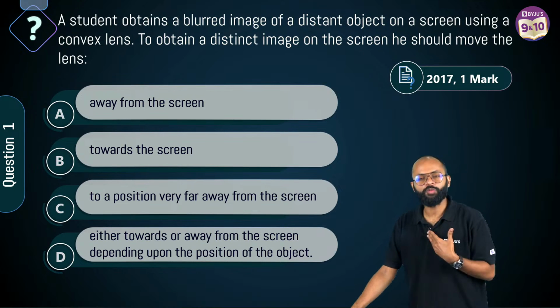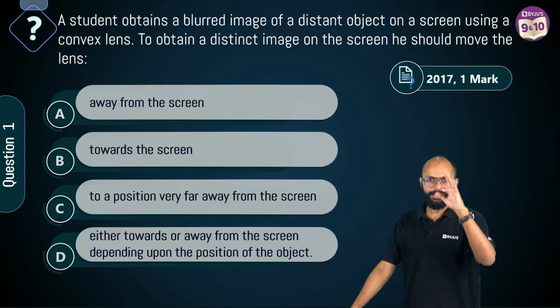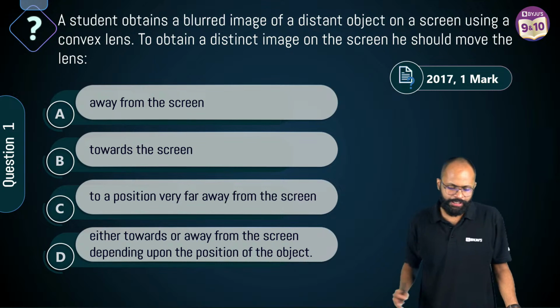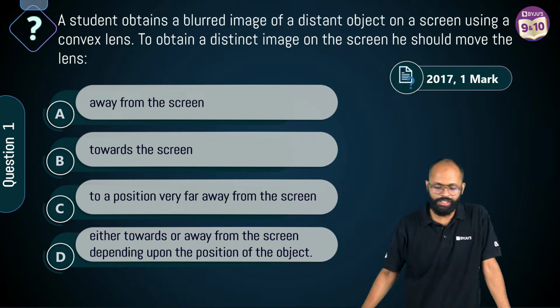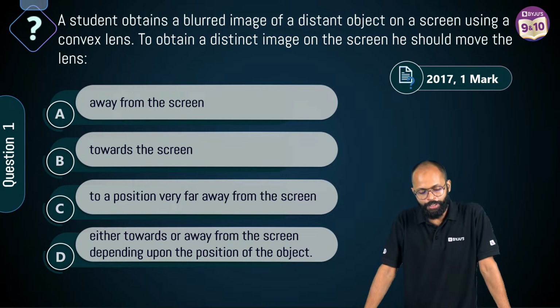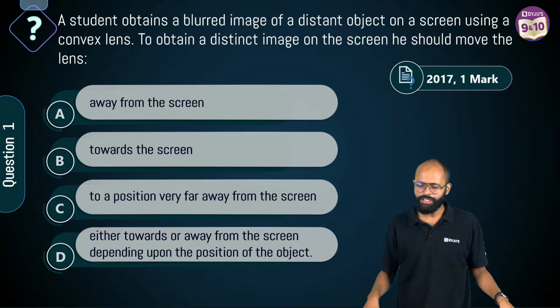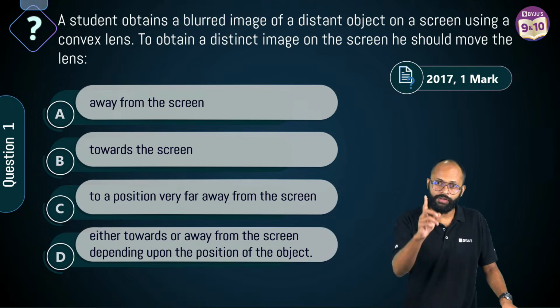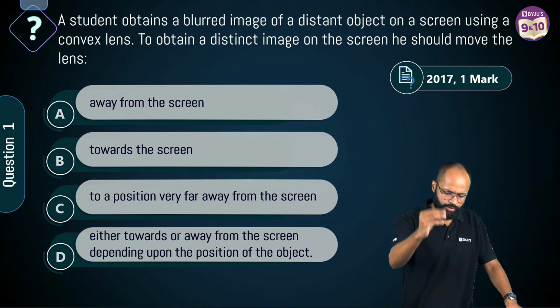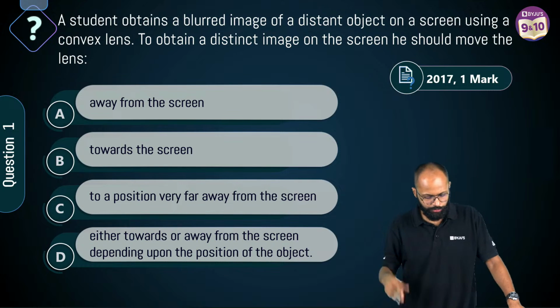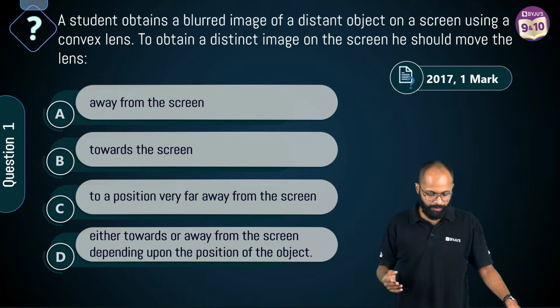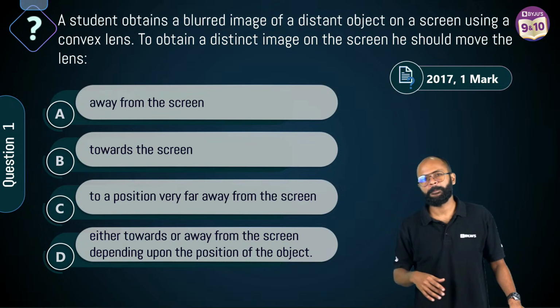Tell me what you are saying, I will listen to you, right? Talk to the question. The question is telling you: a student obtains a blurred image of a distant object on a screen using a convex lens. To obtain a distinct image on the screen, he should move the lens where? First option, away from the screen. Second option, towards the screen. Third option, to a position very far away from the screen. Fourth, either towards or away from the screen depending upon the position of the object.